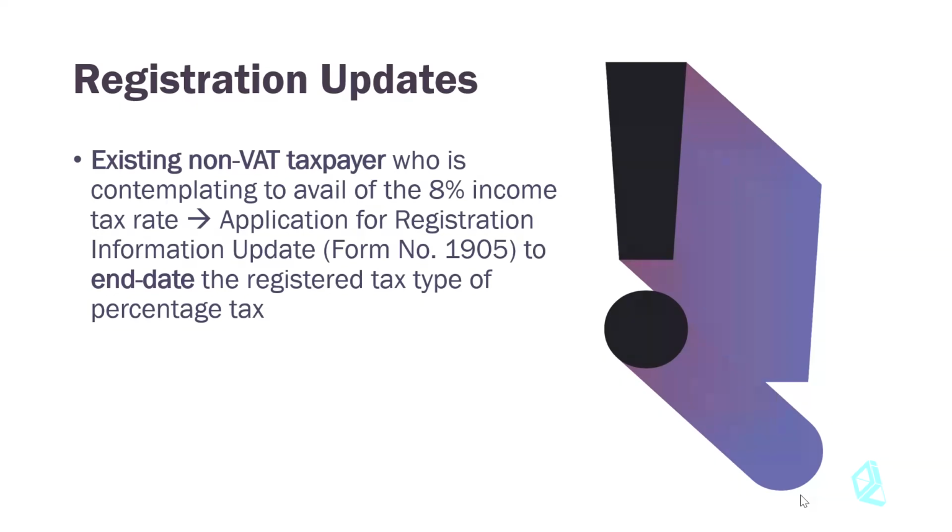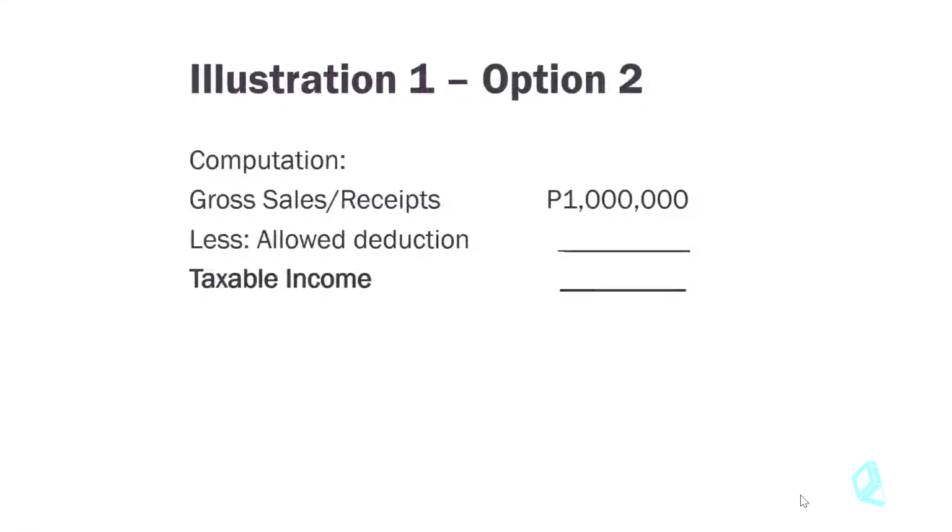This means that you will no longer pay percentage taxes, because remember, option number 2 is a single rate for both income tax and percentage taxes. And in this case, percentage tax will be removed from your information registration.